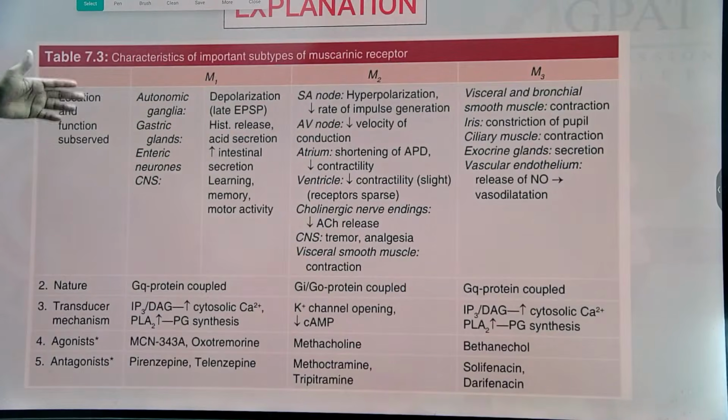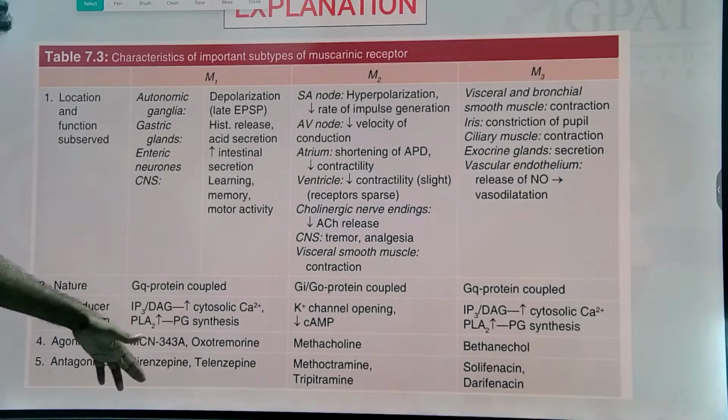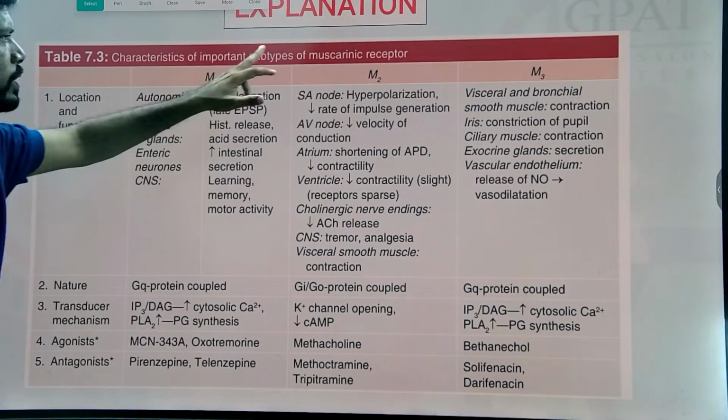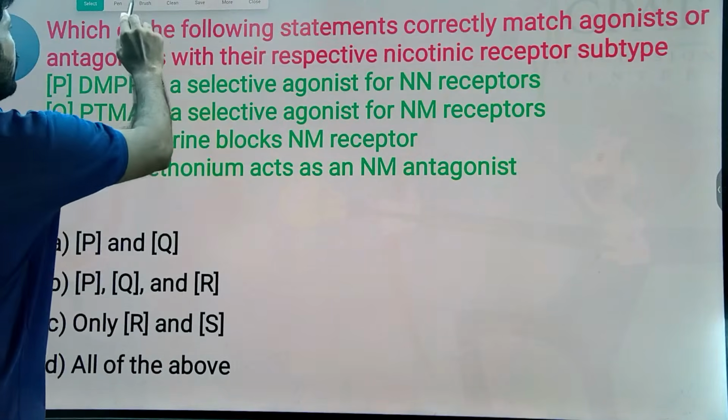And this is regarding the M1 receptors: its location, what its effect is, and the important drugs, along with the M2 and M3 receptors also. So if you want it in detail, you can pause the video and go for the explanation in detail.